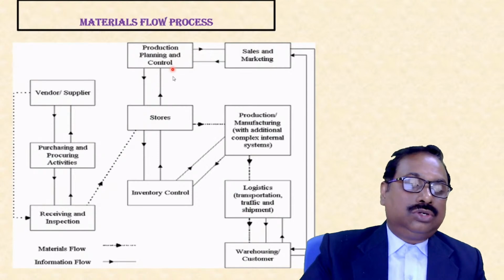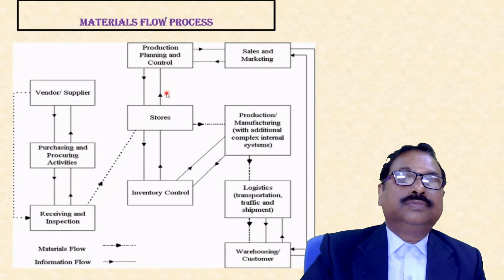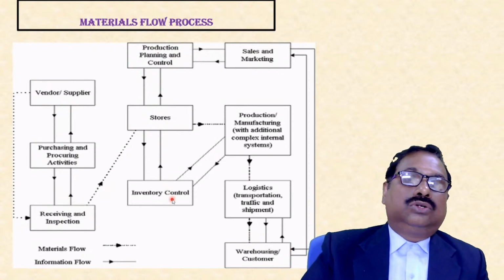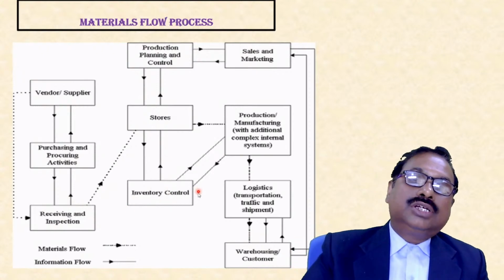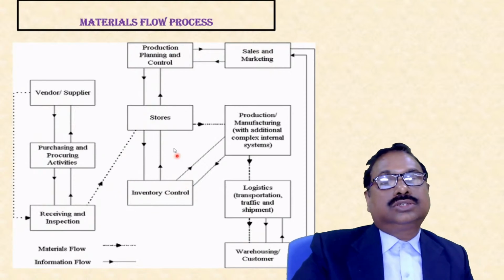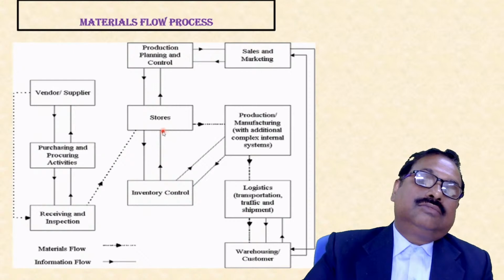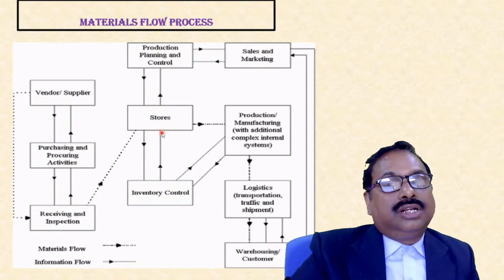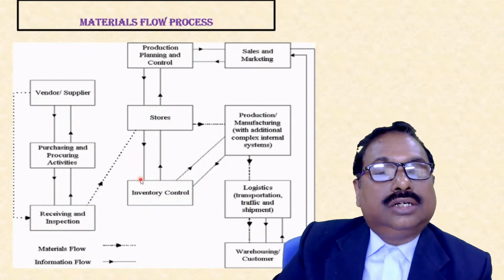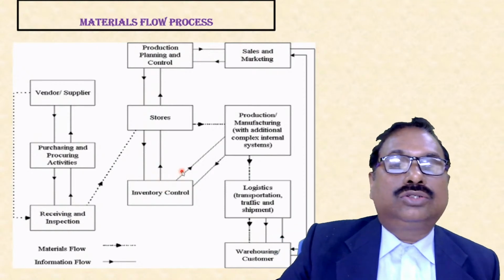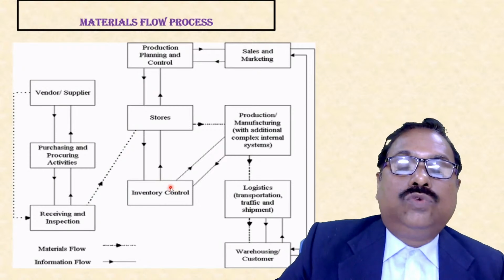So here also you have information. Then inventory control: the stores department will see what materials are available in the inventory department.